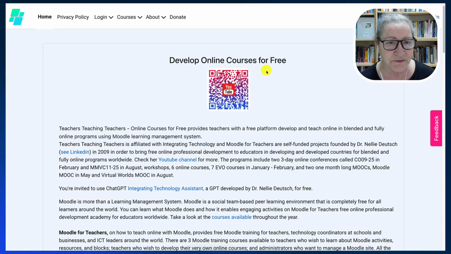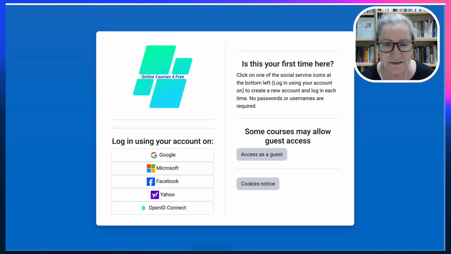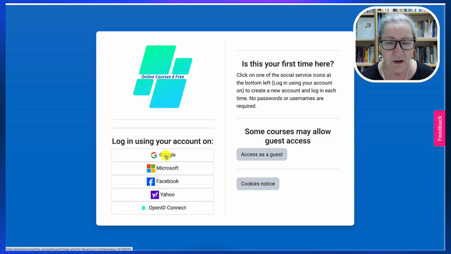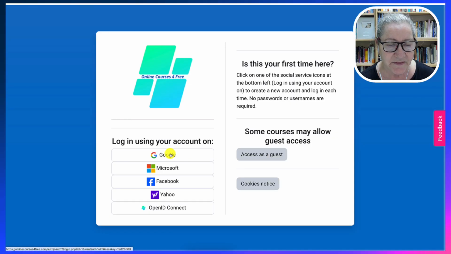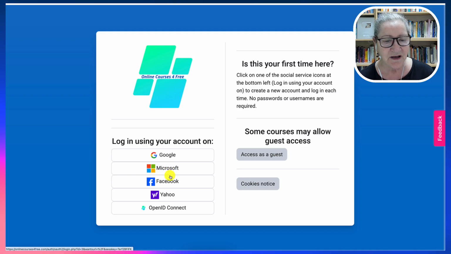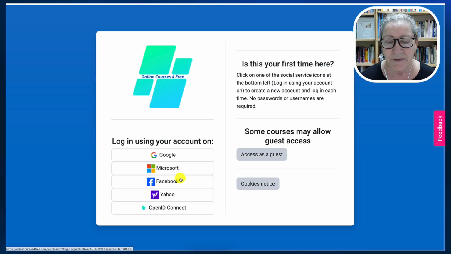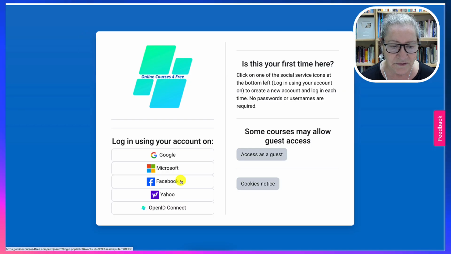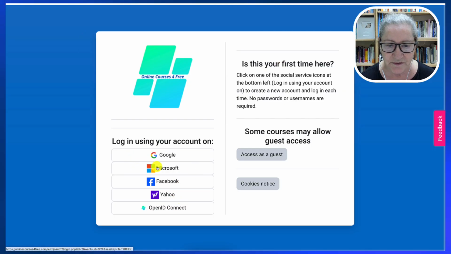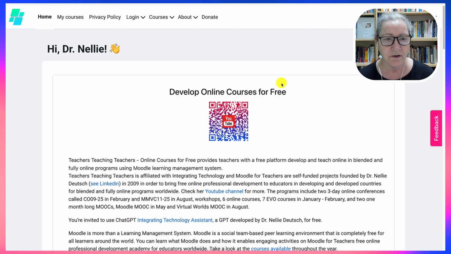What you're going to do is you're going to go into the login, hit that, choose a way of logging in if you don't have an account. And this is how you log in each time, either with Google. You hit the Google button there, Microsoft, Facebook, Yahoo, or if you have an organization Microsoft account, you can use this one. But if it doesn't work, try Microsoft, the regular one. So let me log in. And this is what it will look like when you are logged in.